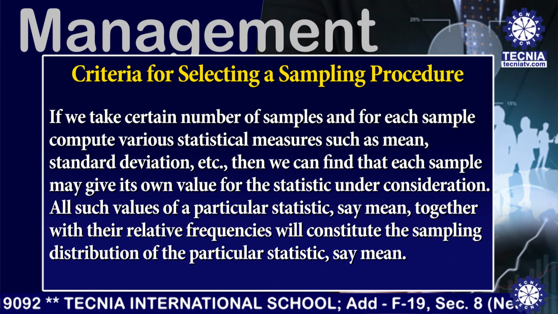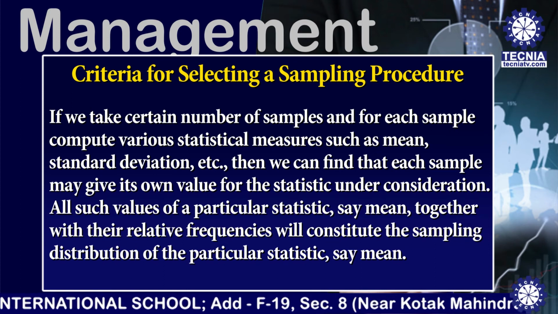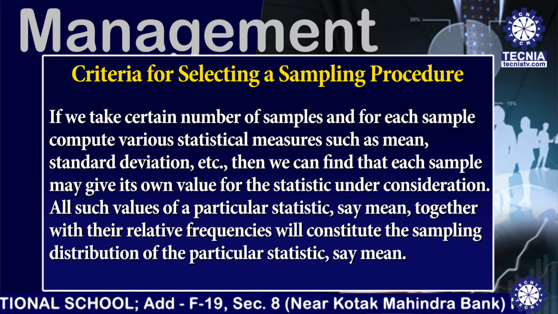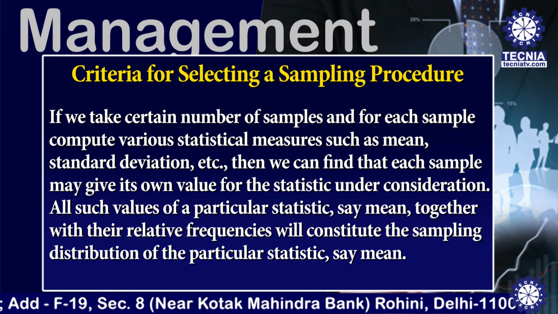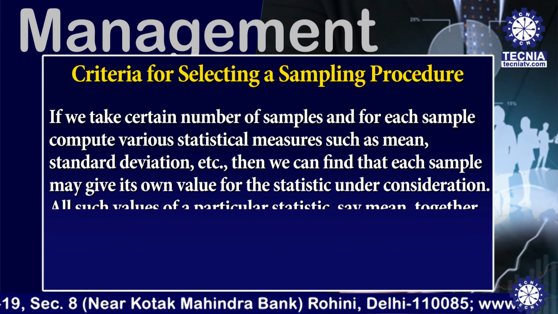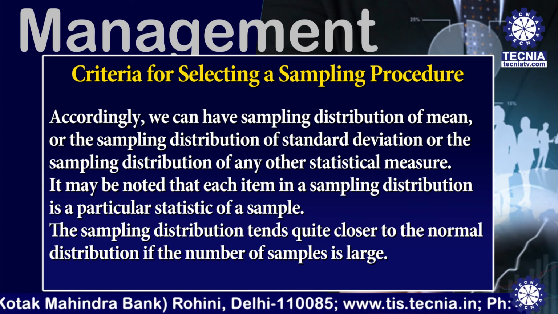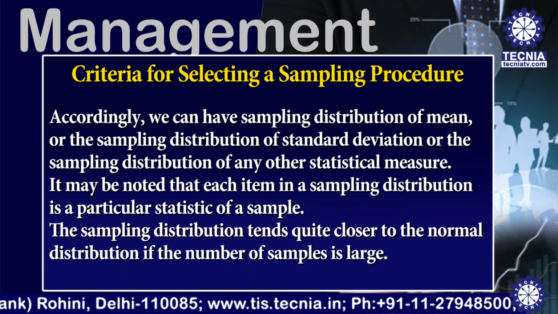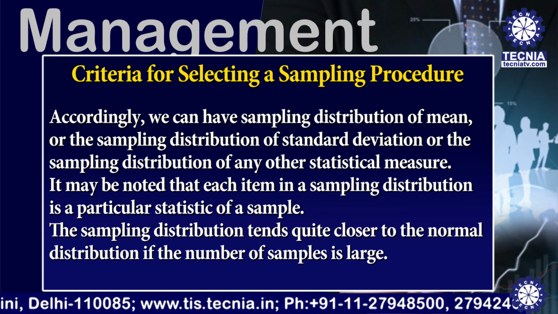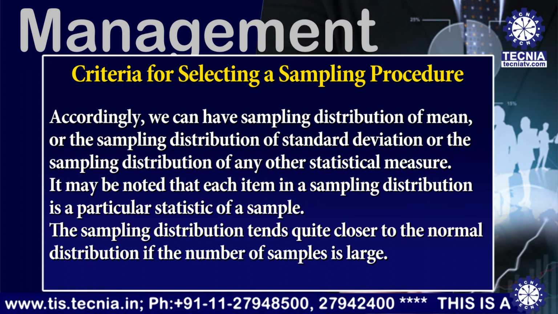All such values of a particular statistic, say mean, together with their relative frequencies will constitute the sampling distribution of the particular statistic, say mean. Accordingly, we can have the sampling distribution of mean or the sampling distribution of standard deviations or the sampling distribution of any other statistical measures.